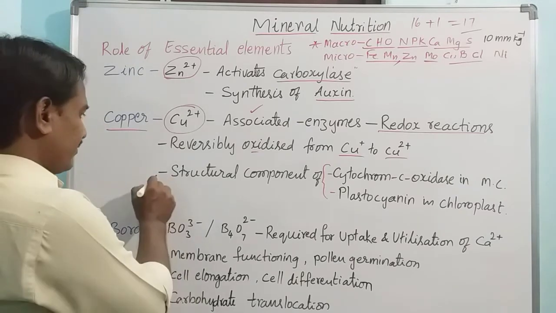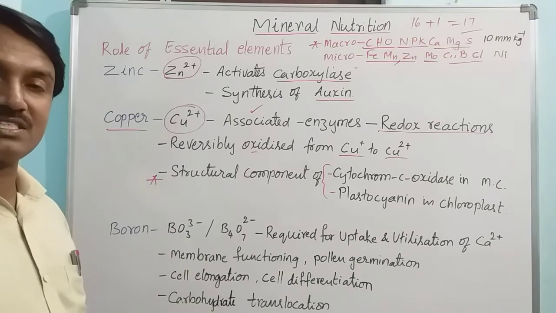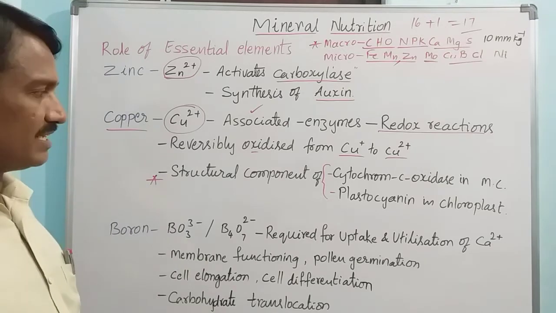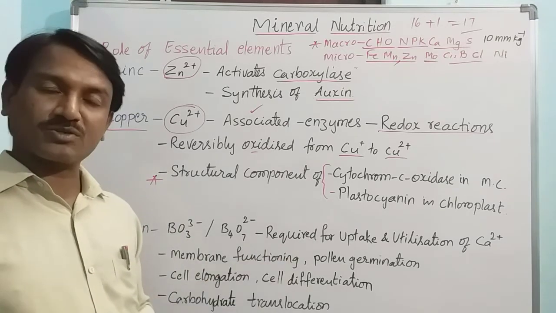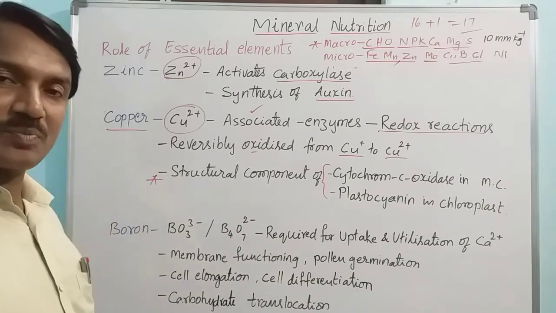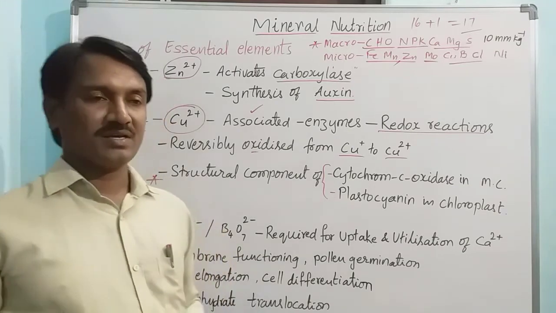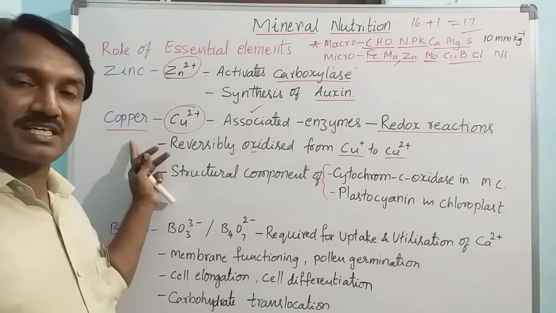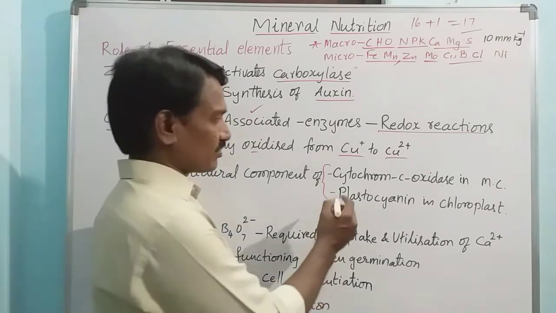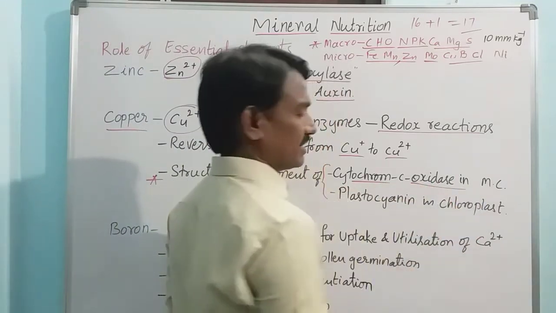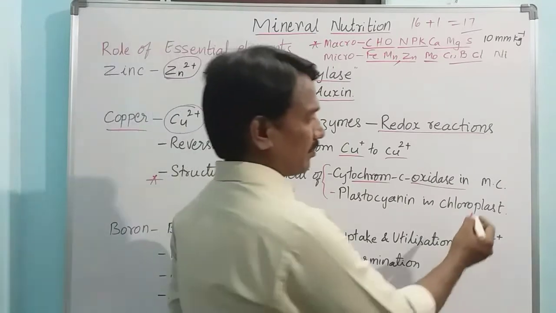And a very important point is that it is a structural component of cytochrome c oxidase and also plastocyanin, right? Copper is a structural component of cytochrome c oxidase, which is present in mitochondria.